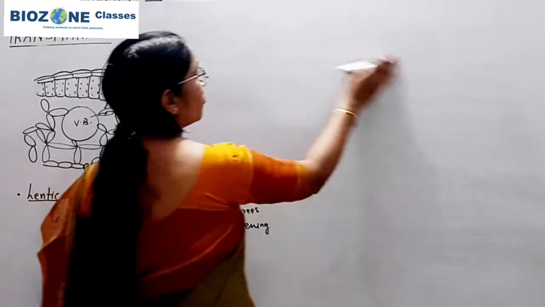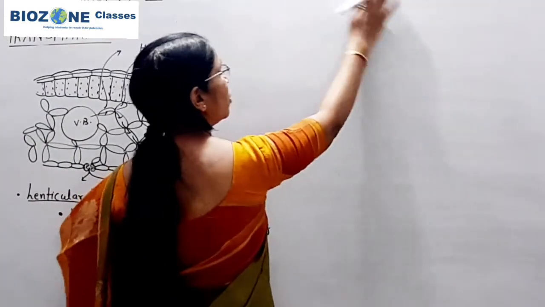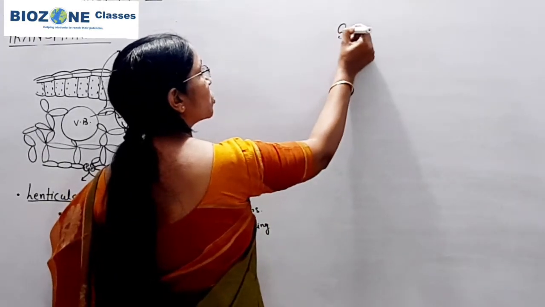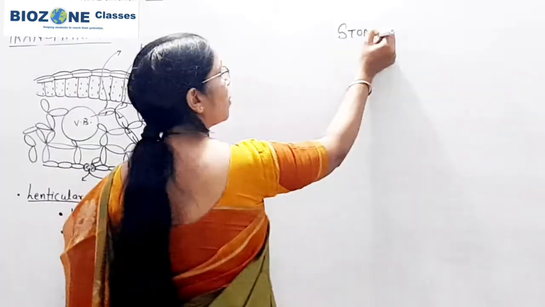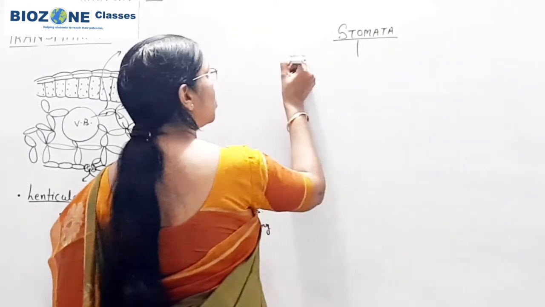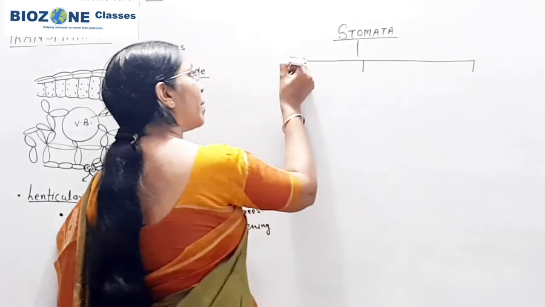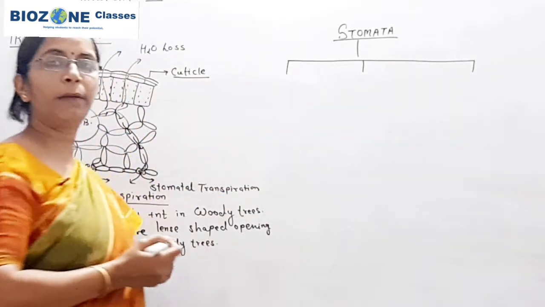First we study the structure of stomata. Remember, the stomata is a part of the epidermal tissue system in the plant.